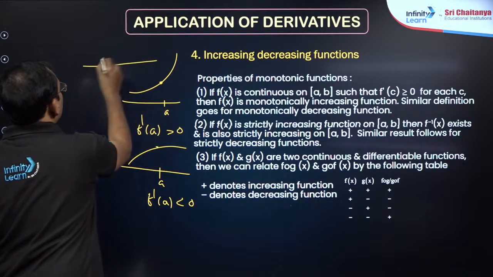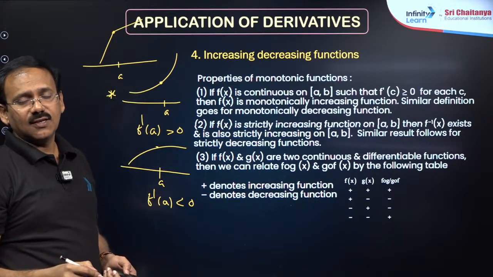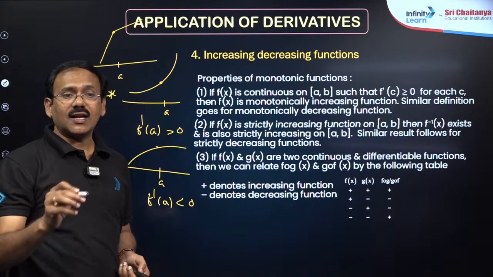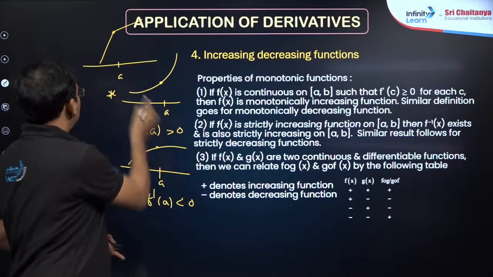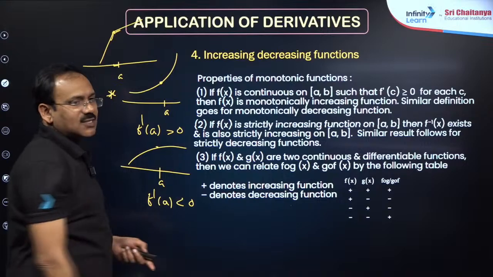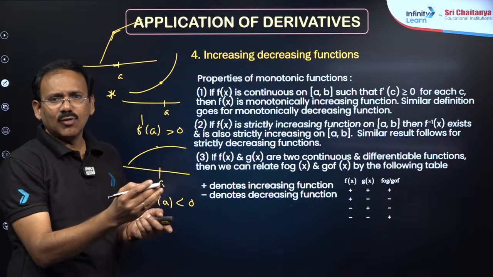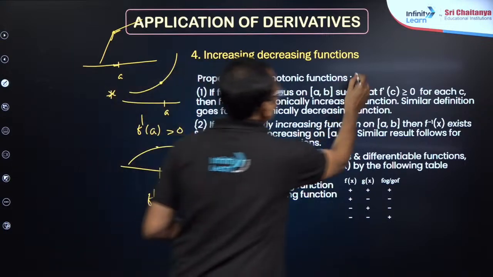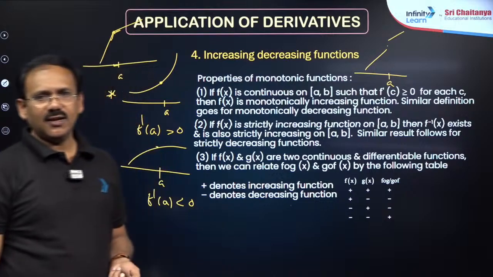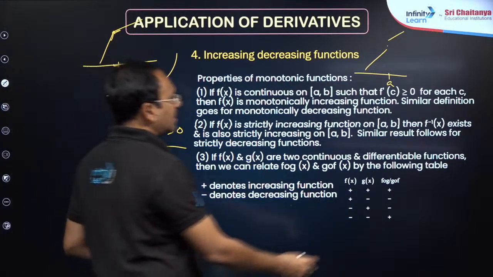There may be a case where the derivative does not exist. For example, you have taken a graph like this. Here the derivative does not exist, but still it is increasing. So you have to check with the definition in that case. If the derivative is 0 or does not exist, check the definition. What is the definition? f of a minus delta must be less than f of a, less than f of a plus delta. That is the meaning: left side a little less, right side a little more. Suppose you take a graph here, at a it is increasing only. So at a particular point, monotonicity can be checked in this way.